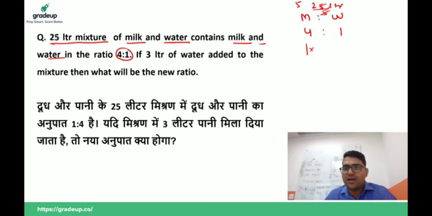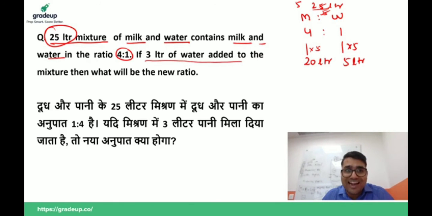First of all, I have to bifurcate this. There is 20 liter of milk and 5 liter of water in the mixture of 25 liter. Now if 3 liter of water is added to the mixture, then water becomes 8 liter. Then find the new ratio.